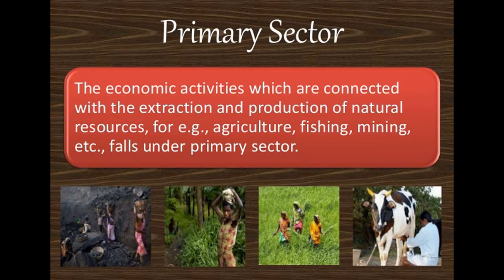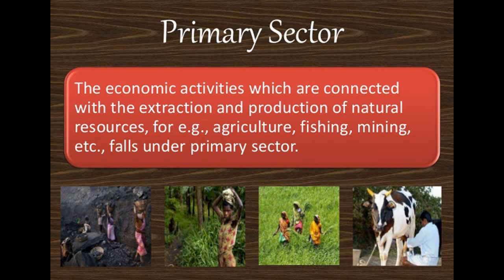So basically there are many activities that are undertaken directly using the natural resources. For example, all the economic activities which are connected with the extraction and the production of the natural resources. So basically we are taking all the raw materials from the natural earth.